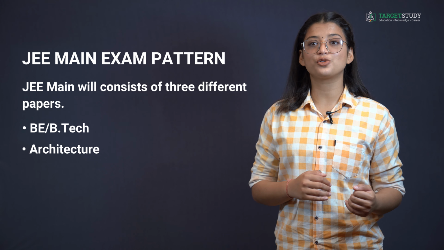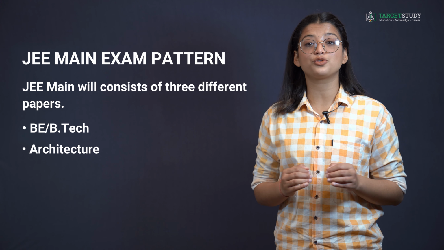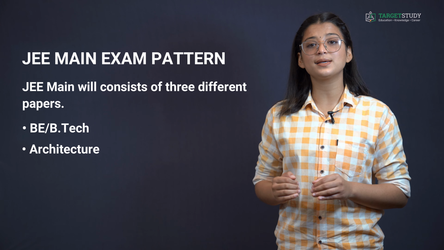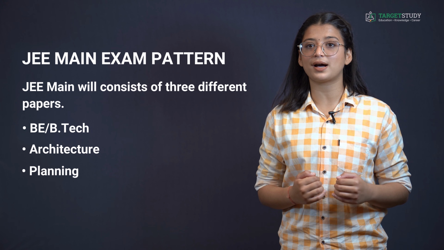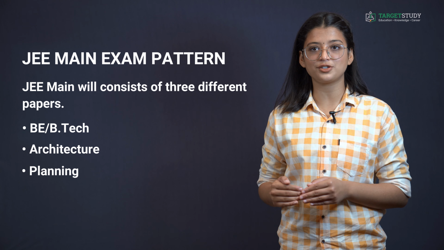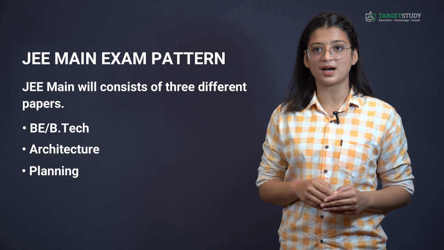Whereas Part 3, Drawing Test, having 2 questions of 100 marks, will be taken to test drawing aptitude, and will be in pen and paper based mode to be attempted on drawing sheet. Paper for planning will again have 3 parts, that are Mathematics, having 25 questions of 100 marks, Aptitude Test, 50 questions for 200 marks, and Planning based, 25 questions for 100 marks. All these parts will consist of multiple choice questions and will be held in CBT mode.